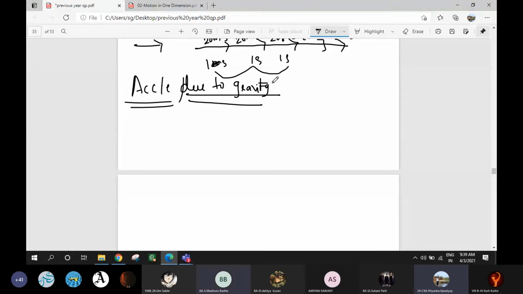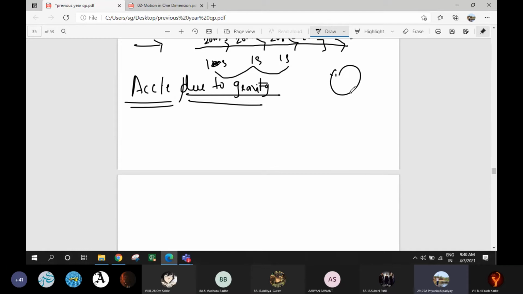Now there is an equal change in the velocity with respect to time. When there is an equal change in velocity with respect to time, what is it? Uniform acceleration. So that is the reason acceleration is produced when a body falls freely under gravity.